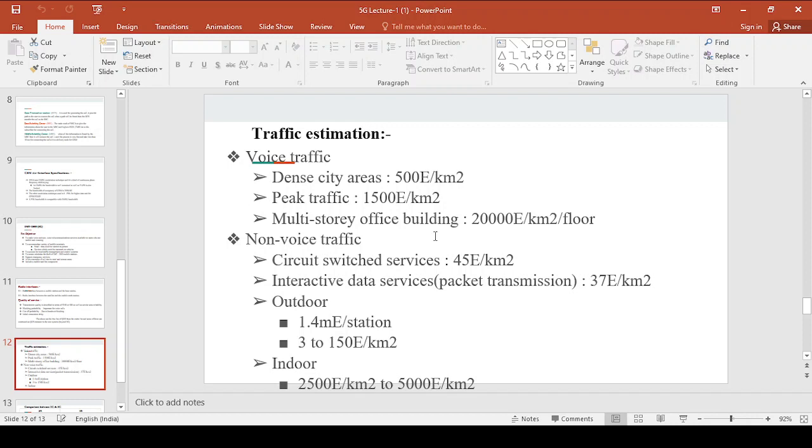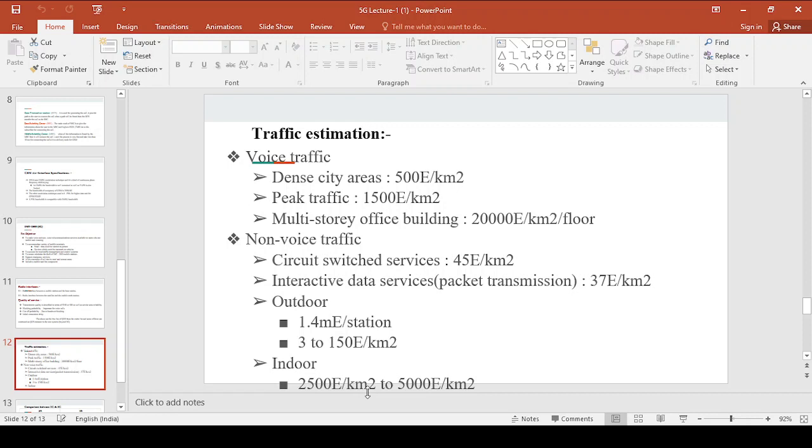per kilometer square. Under peak traffic, the traffic estimation is 1500 erlang per kilometer square. Under a multi-story office building, it is 20,000. And other than voice, we call it non-voice. For the circuit switched services, we have 45 erlang, and for packet transmission, we have 37 erlang per kilometer square. For outdoor, we have 1.4 milli erlang per station, 3 to 150 erlang per kilometer square. And for indoor, 2500 erlang per kilometer square to 5000 erlang per kilometer square.